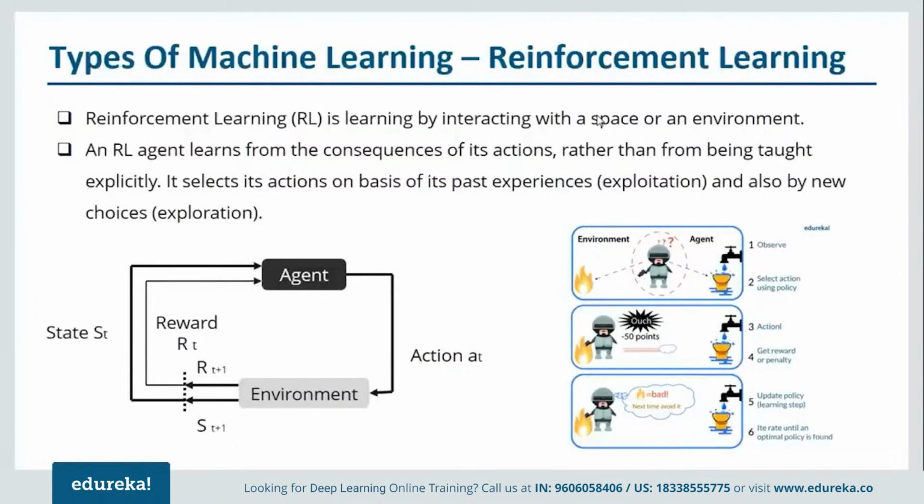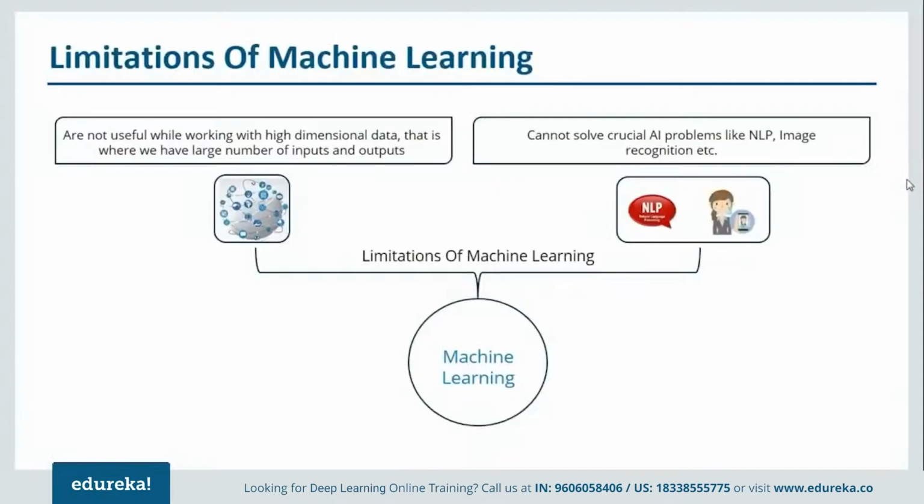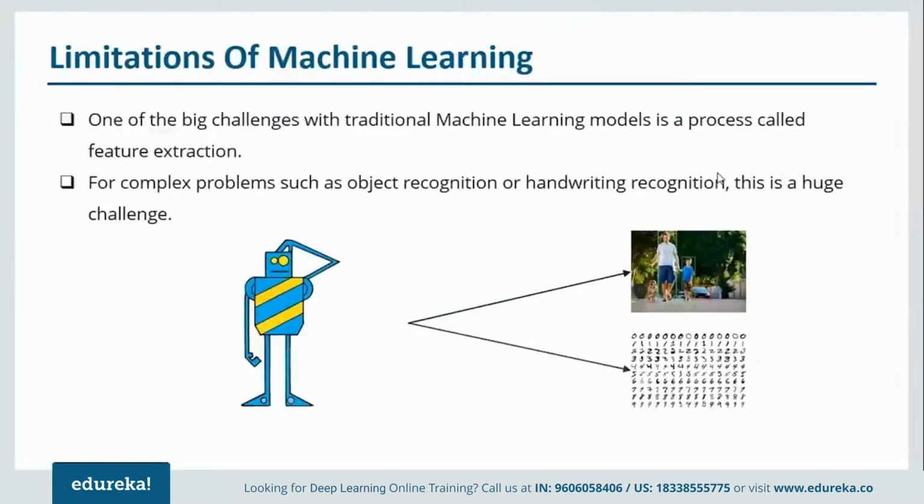So let us move forward and understand, when we have machine learning, why do we need deep learning? That is, we'll look at various limitations of machine learning. Now the first limitation is high dimensionality of the data. The data that is now generated is huge in size. So we have a very large number of inputs and outputs. Due to that, machine learning algorithms fail. They cannot deal with high dimensionality of data, or data with a large number of inputs and outputs. Now there's another problem as well, in which it is unable to solve crucial AI problems, which can be natural language processing, image recognition, and things like that. Now one of the biggest challenges with machine learning models is feature extraction.